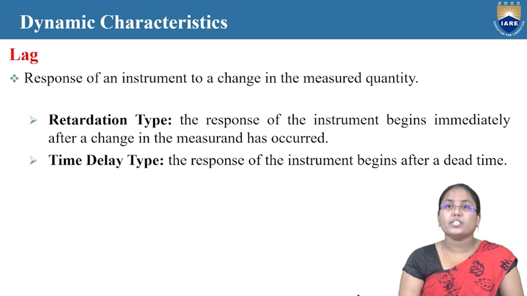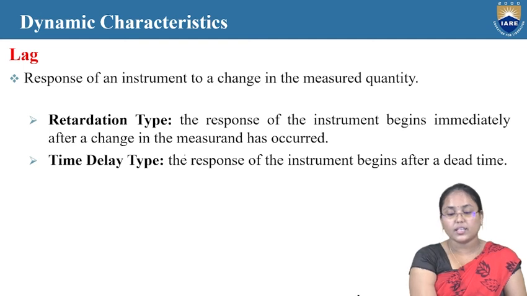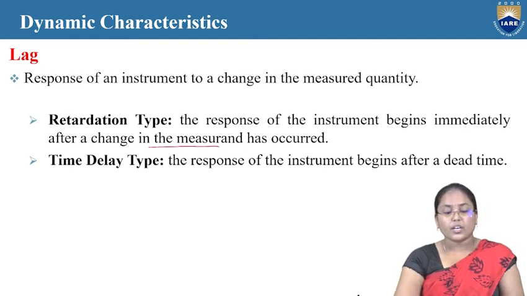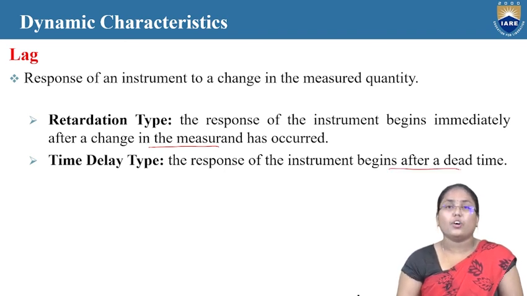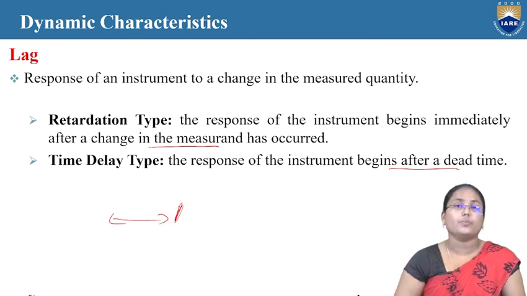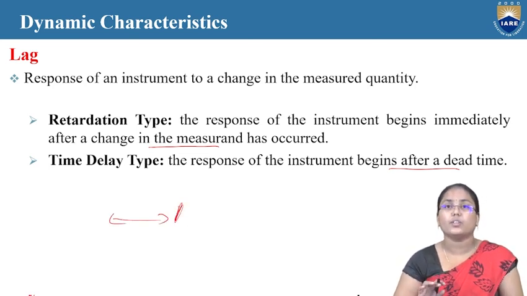In the retardation type, the response of the instrument begins immediately after a change in the measurement has occurred. Whenever a change occurs, the particular change will be seen in the measurement. In the time delay type, the response of the instrument begins after a dead time. After a very long duration only, the particular output will be settling to a particular value in the time delay type.